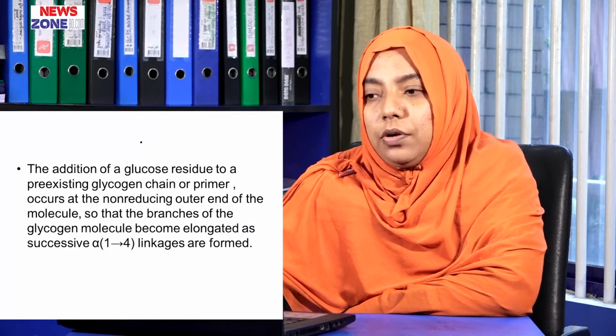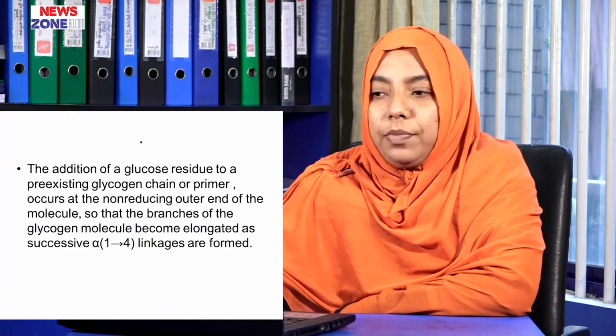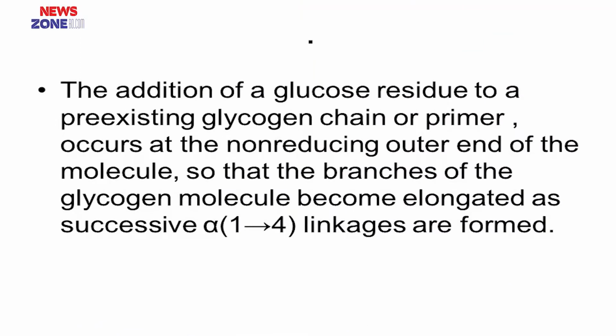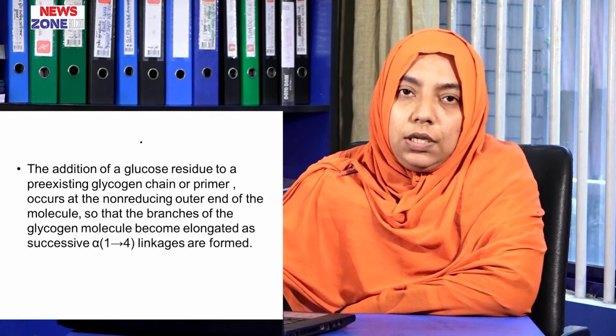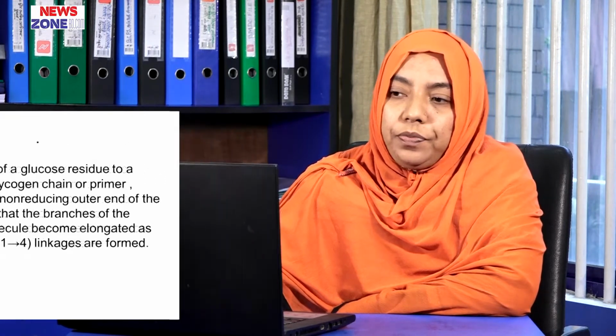The addition of glucose residues to the pre-existing glycogen chain or primer occurs at the non-reducing outer end of the molecule, so that the branches of the glycogen molecule become elongated as successive alpha-1,4 linkages are formed.